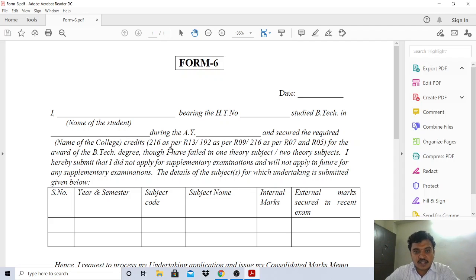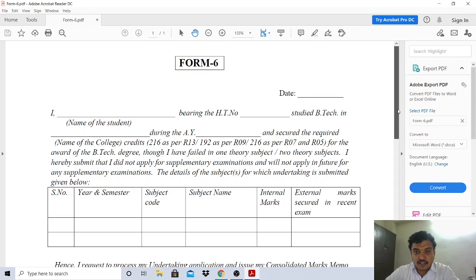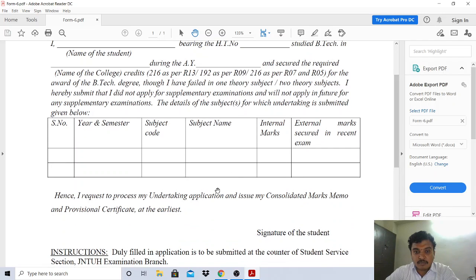What you have to remember is that in your consolidated marks memo, all the student subjects will be listed, and it will be mentioned as fail. However, you will get your CMM as well as provisional certificate.